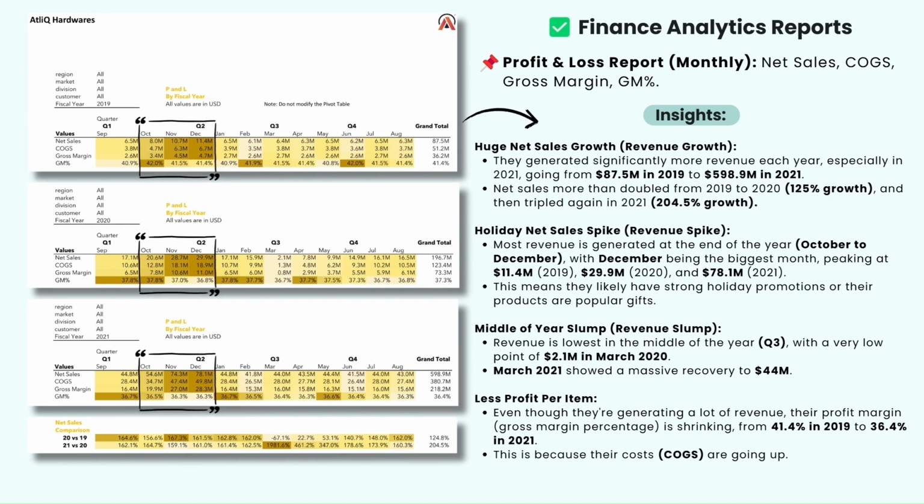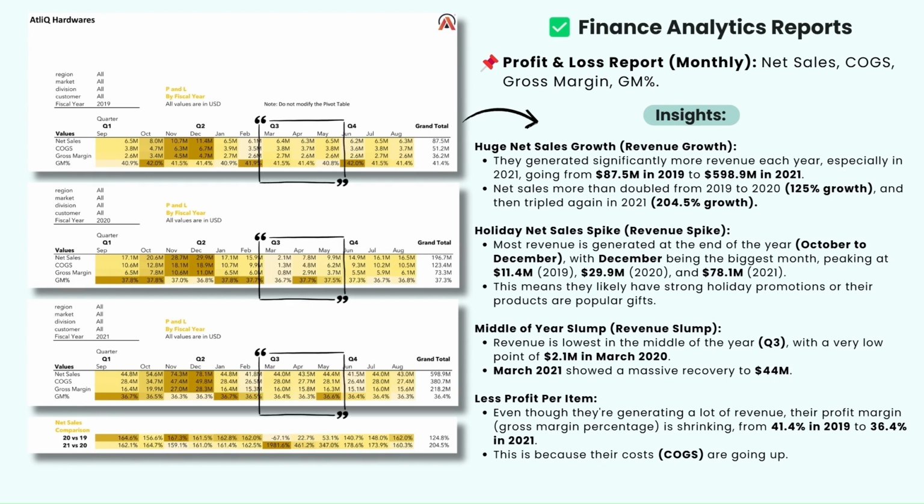with December being the biggest month, peaking at 11.4 million in 2019, 29.9 million in 2020 and 78.1 million in 2021, which means they likely have strong holiday promotions or their products are popular gifts. The third insight we are getting, that revenue is the lowest in the middle of the year, means in quarter 3, with a very low point of 2.1 million in March 2020. This is more likely because of the COVID-19 pandemic. And March 2021 showed a massive recovery to 44 million.